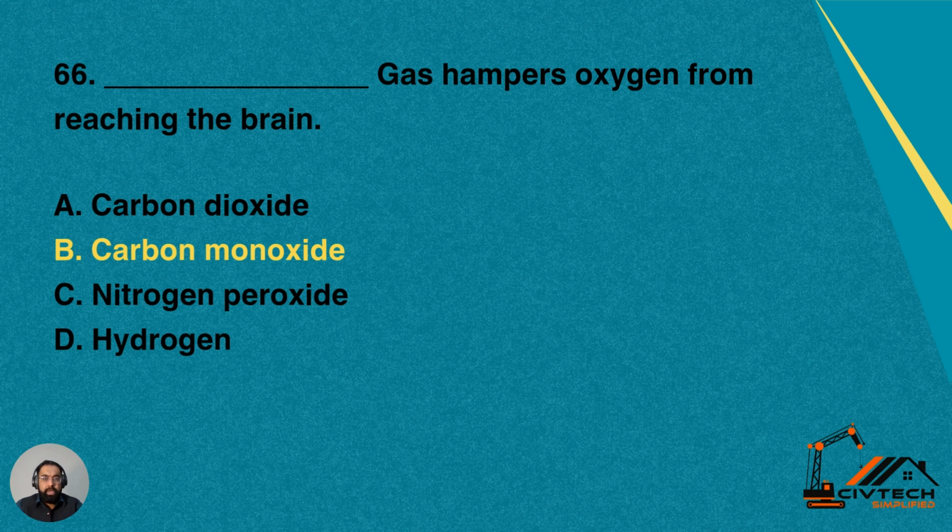Number 66. Dash gas hampers oxygen from reaching the brain. So which gas type hampers oxygen from reaching the brain? Is it number A, carbon dioxide, number B, carbon monoxide, number C, nitrogen peroxide, hydrogen?